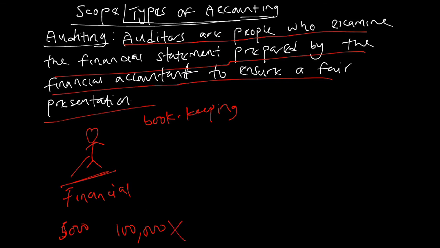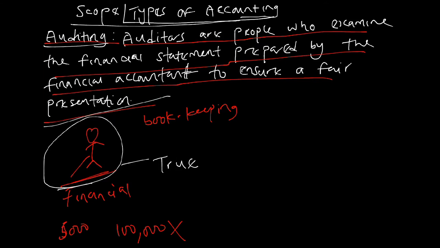So there is need for an auditor to audit the financial statement of an organization to be sure that what this financial accountant has written so far is true. So that's who auditors are. They are the ones that examine the financial statement prepared by the financial accountant to ensure a fair presentation.